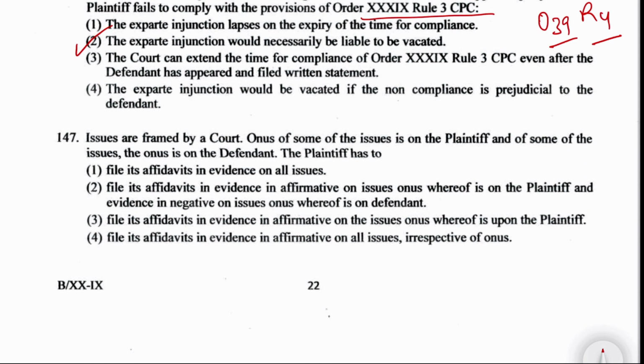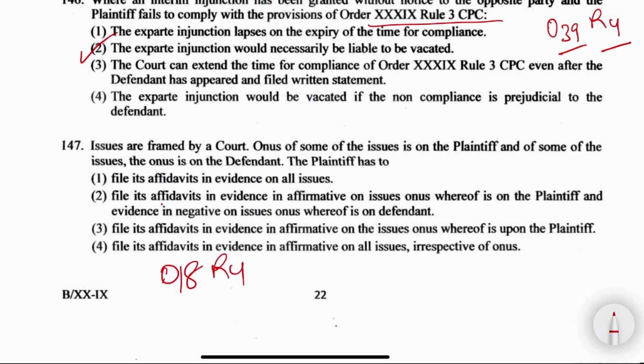Next is question number 147. Issues are framed by the court. Onus of some of the issues is on the plaintiff, and of some of the issues the onus is on the defendant. The plaintiff has to file its affidavits in evidence on all issues, or file its affidavits in evidence in affirmative on issues onus whereof is on the plaintiff, and the evidence in the negative on the issues onus whereof is on the defendant.